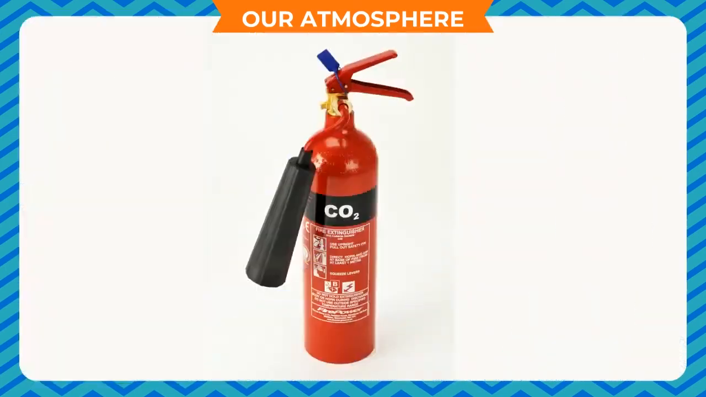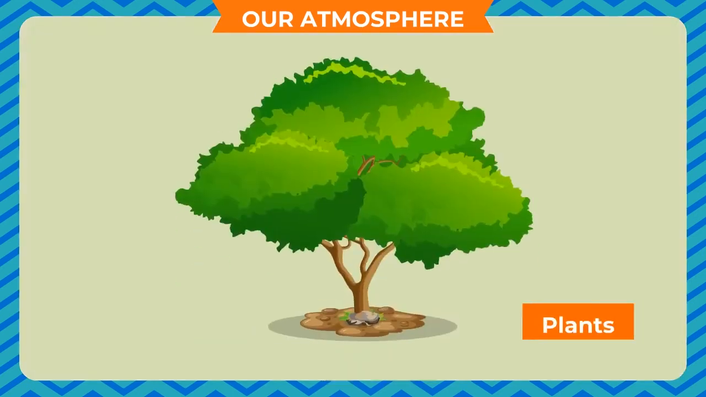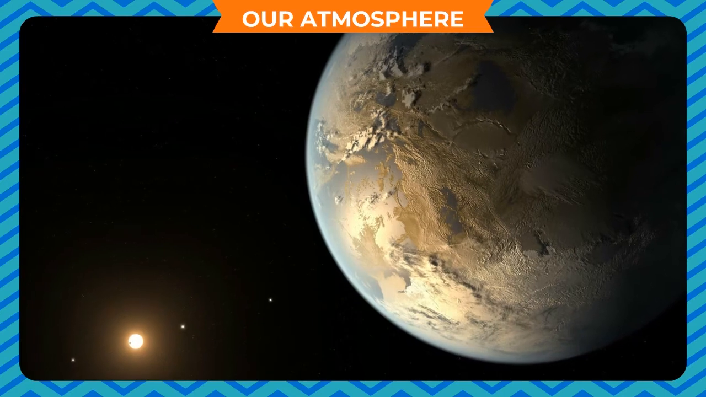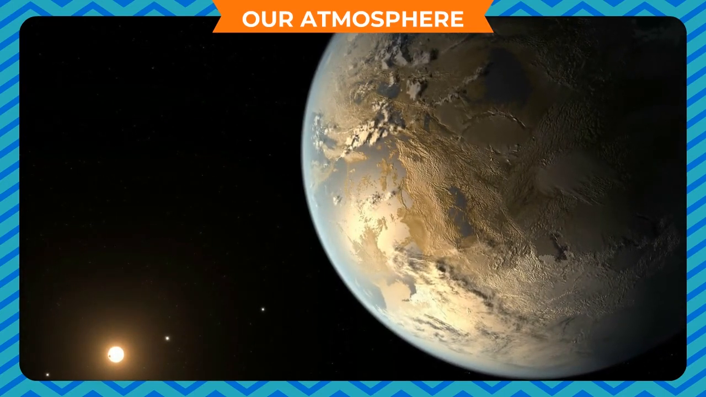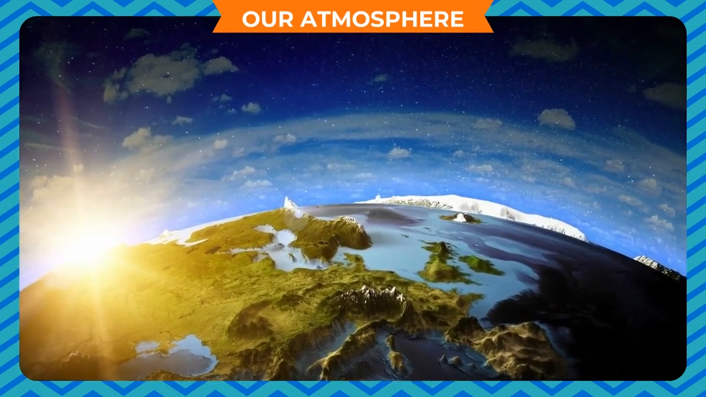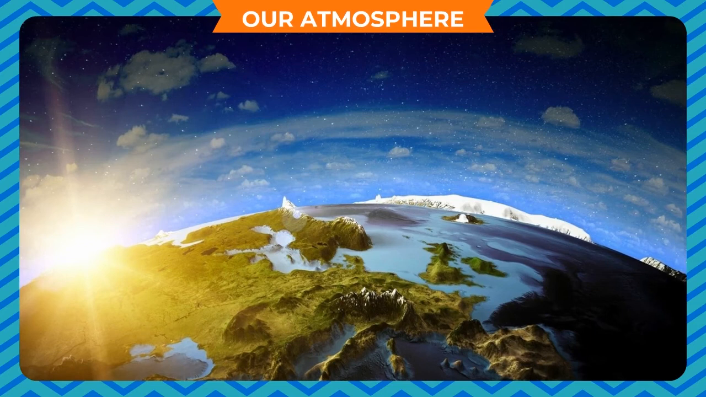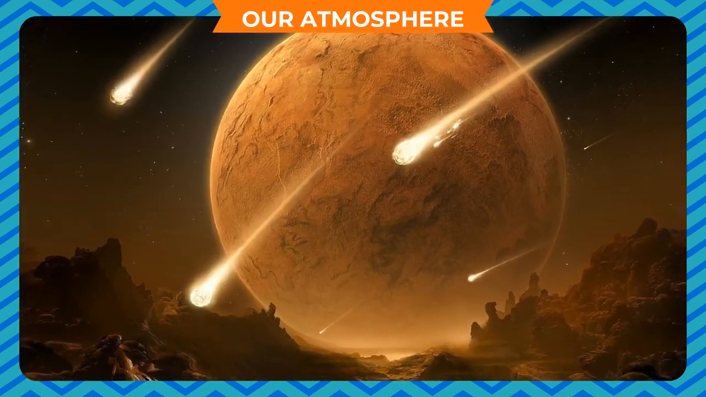The oxygen in the atmosphere supports all life forms. The atmosphere contains carbon dioxide gas, which helps plants to make their food. The atmosphere protects the Earth from the harsh light and heat of the sun. It acts as an insulating layer and regulates the heat that enters the Earth. It also protects us from falling meteors.